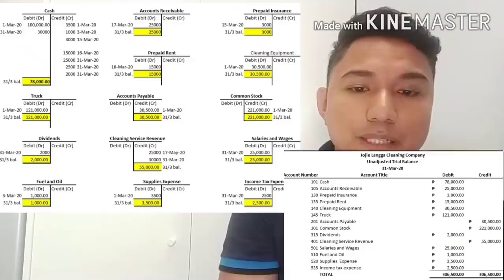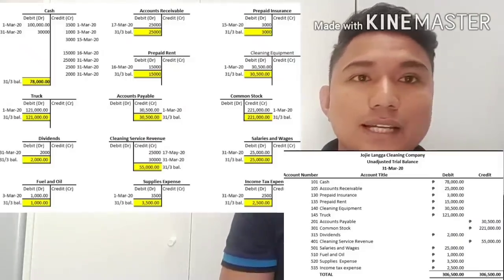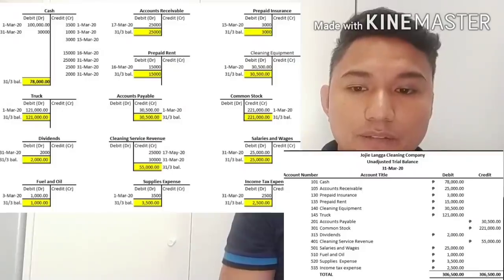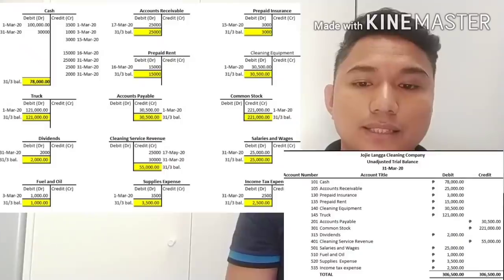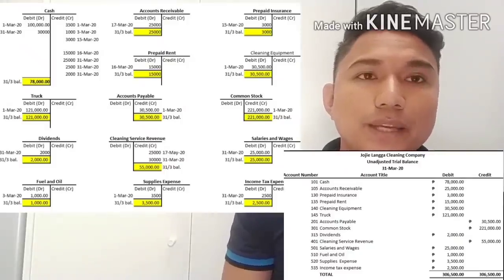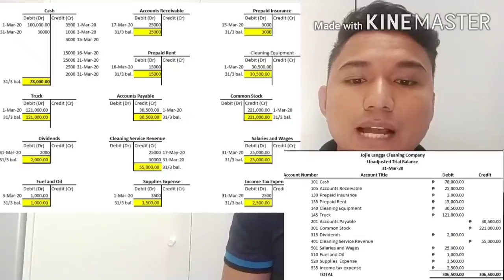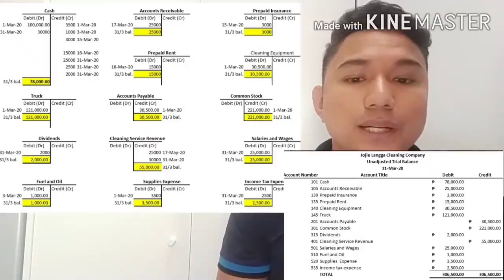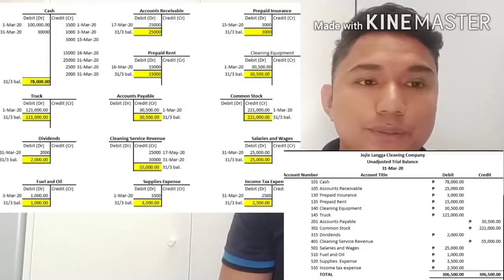For cleaning equipment, a debit balance of 30,500. For truck, a debit balance of 121,000. Accounts payable, we have a credit balance of 30,500. For common stock, a credit balance of 221,000. Dividends, a debit balance of 2,000.